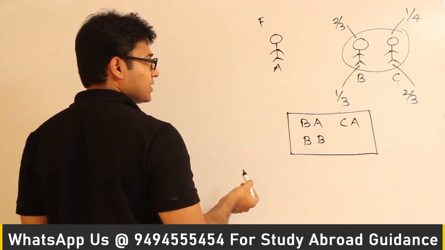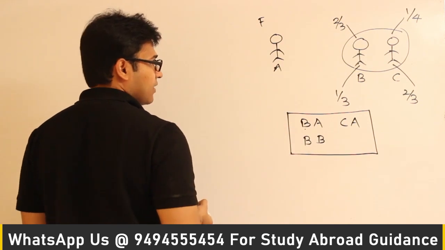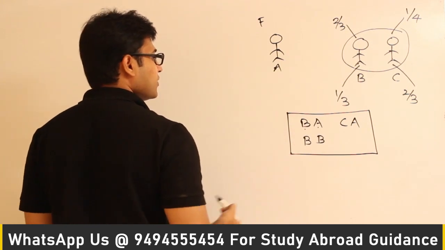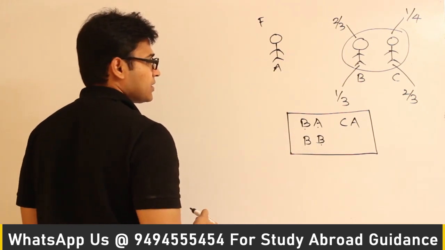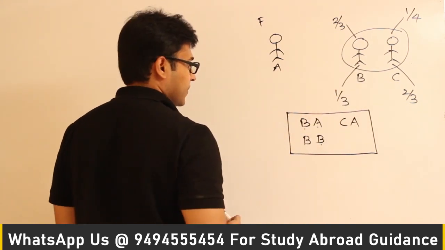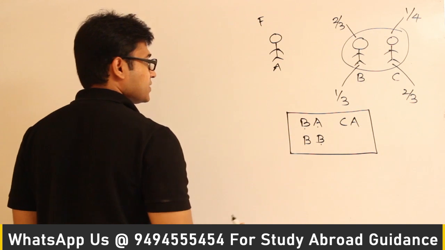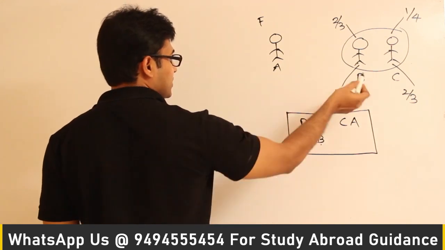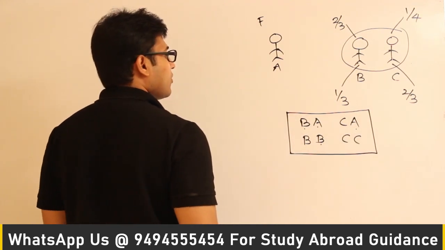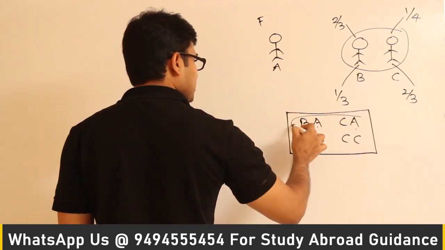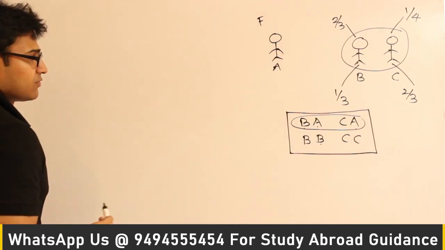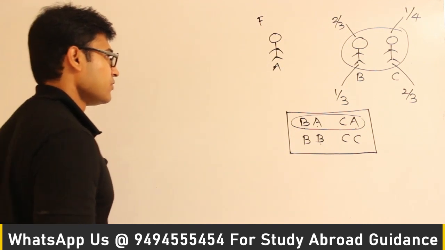What is the second match? Are you getting this? In the first match if B wins, the second match will be between A and B. That is why in the second match either A will win or B will win. Getting this? Similarly, in the semi-finals C might win, and in the finals, who will be fighting? C and A. Either A will win or C will win. Now what they wanted is, what is the probability that A will win the trophy, right? Which means in the second match, the final, what is the probability that A will win?